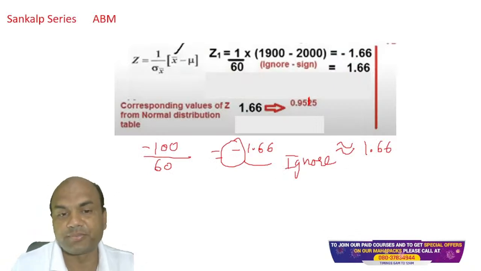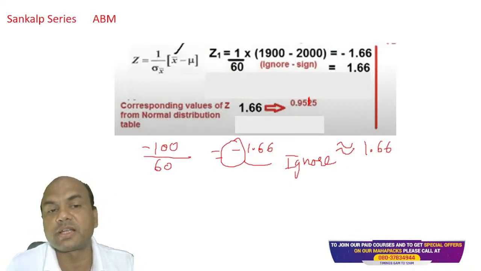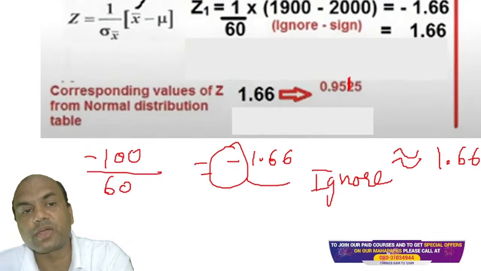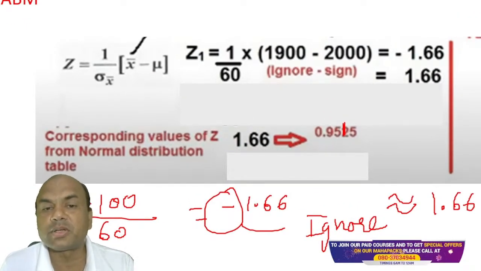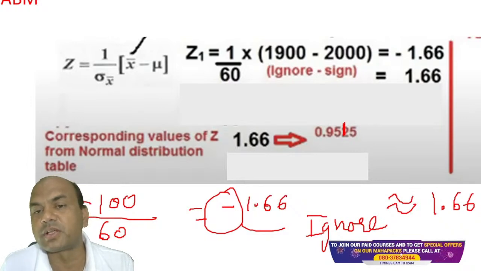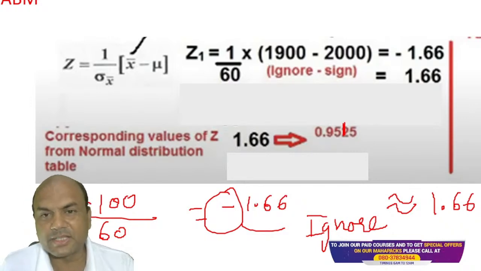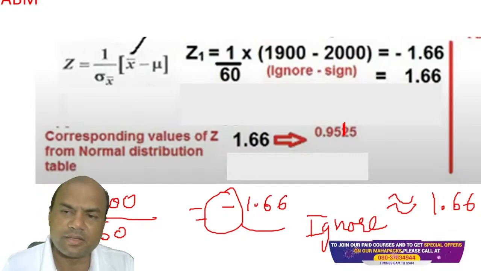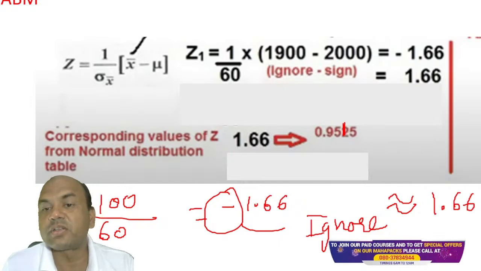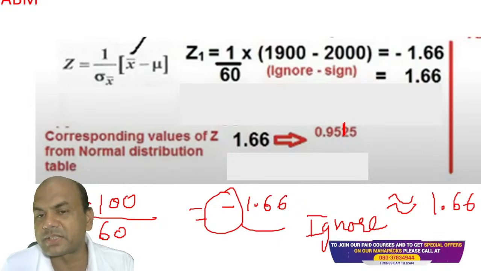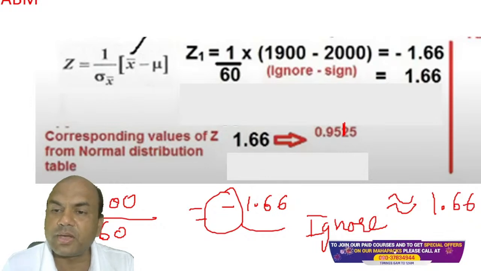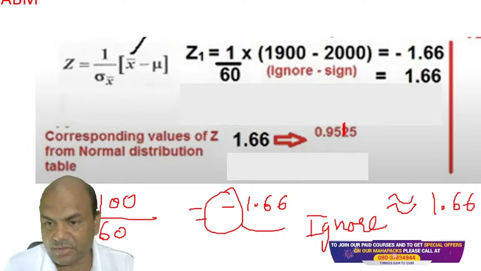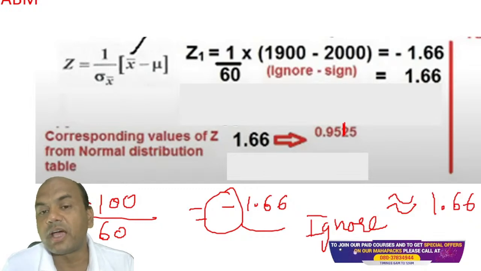Let's find out Z. Z equals 1 upon sigma dash into X bar minus mu. So 1 upon 60 into 1900 minus 2000. This sign will be minus, right? 1900 minus 2000 is minus 100. Ignore the sign. So the value of Z which I have got is 1.66, right? Now next part is what? My target is not Z. My target is probability.